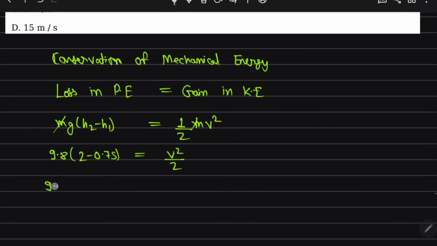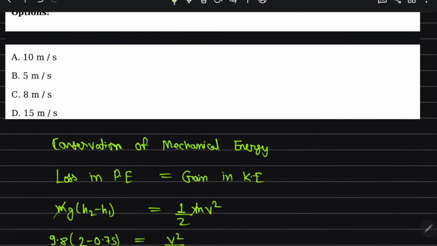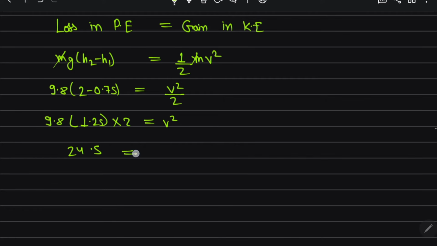So 9.8 into 2 minus 0.75, that is 1.25 into 2, is equal to v square. 1.25 into 2 into 9.8 comes out to be 24.5, and if I take the root of it, v roughly comes out to be 5 meter per second.